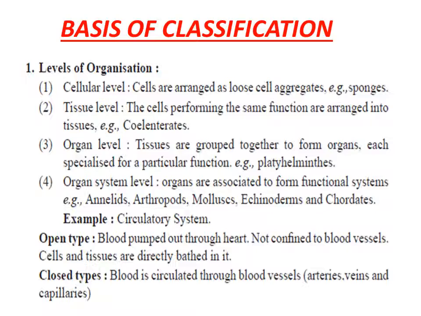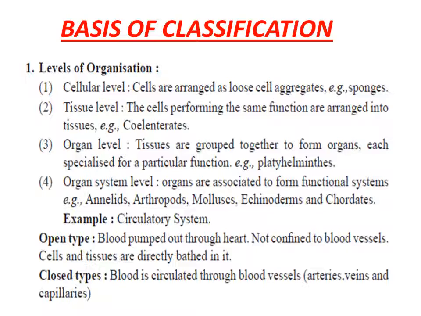In this level of organization, we also have to mention the organ systems in the animals. If we talk about the digestive system, it may be incomplete, with a single opening, where the mouth and the anus share the same opening. This is seen in the phylum Coelenterata and Platyhelminthes. Whereas in the rest of the phyla from Aschelminthes till Chordates, there are two openings in the digestive system, which behave as anus and mouth separately.